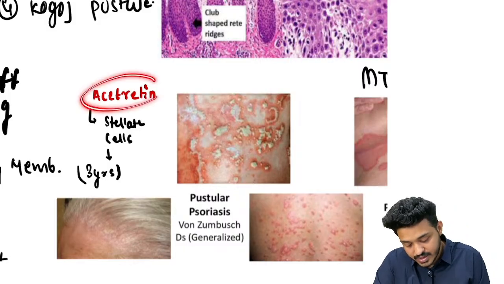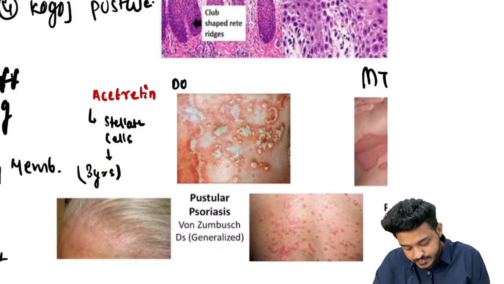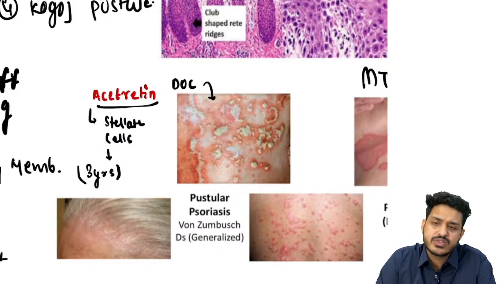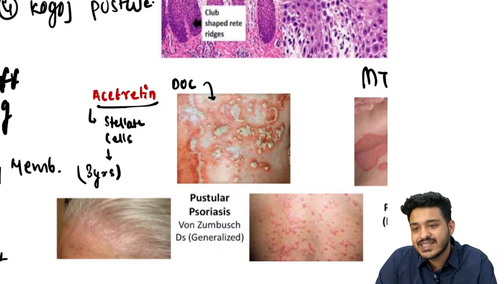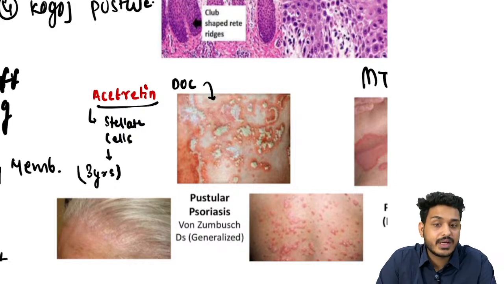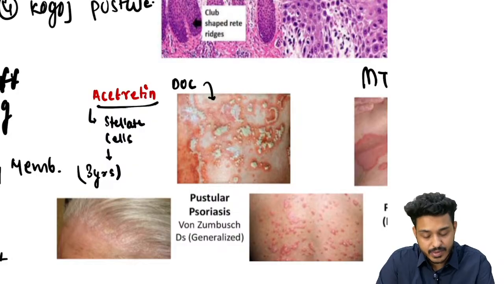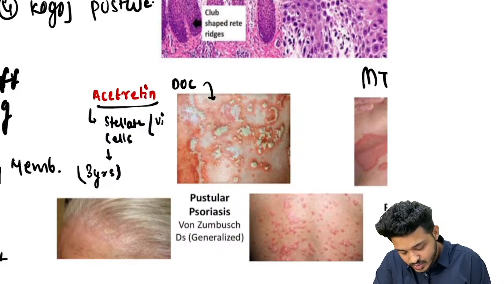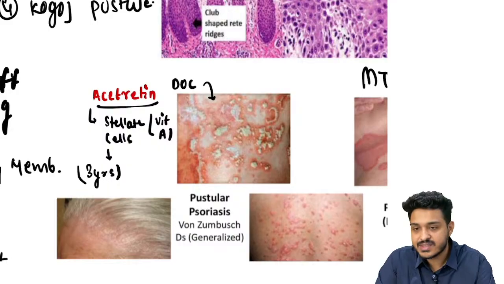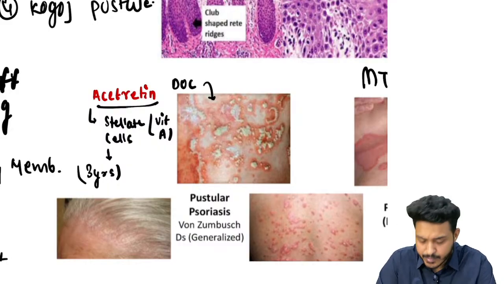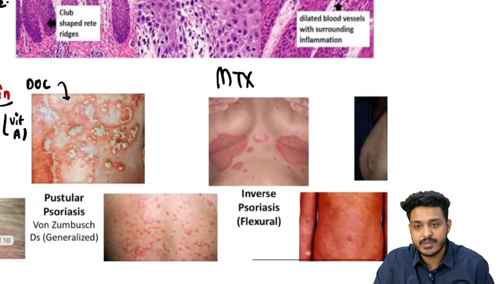So this is going to be the drug of choice for pustular psoriasis. Acitretin, very important, right? Isotretinoin we already know, but acitretin is also an important one, which has a very long period of teratogenicity that you will be finding, and vitamin A storage is going to happen in the stellate cell. That has also been asked in biochemistry. Just for remembering purposes, you can remember this, right?